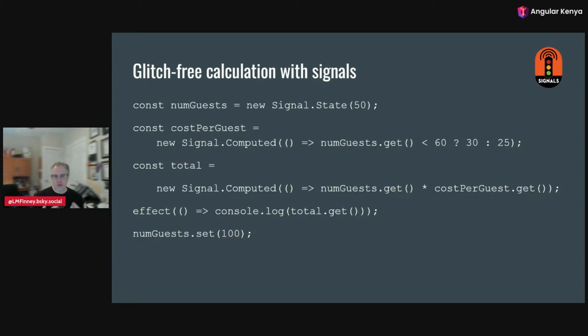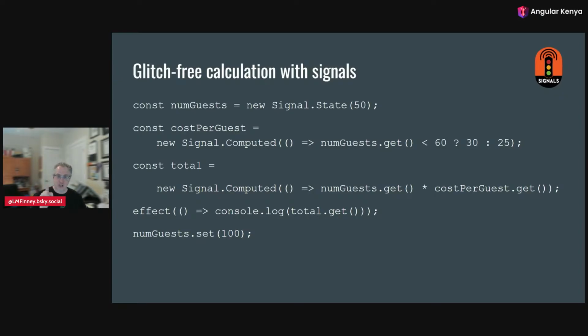So we will get the value out of total and log it. Great. But now we change that number to 100. What happens at this point is we change the value for num_guests. And this is where that thing I mentioned with push dirtiness pull value comes into play. When we change the value to num_guests, it gets a new value, but the important thing is it gets marked as dirty. And it tells anything that depends on it, I'm dirty, so you're dirty too.